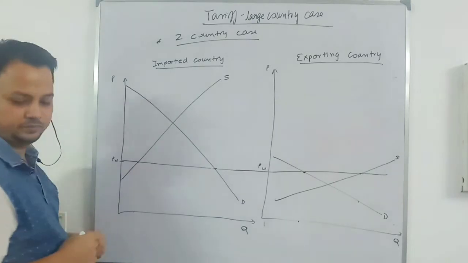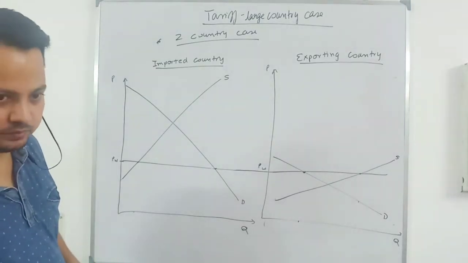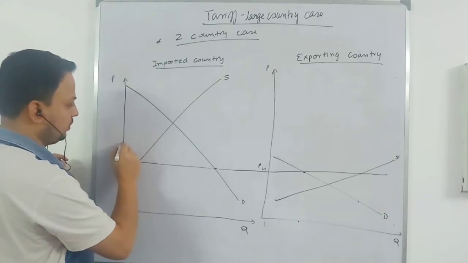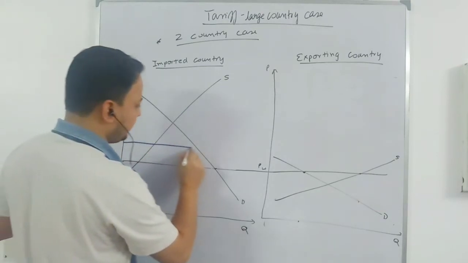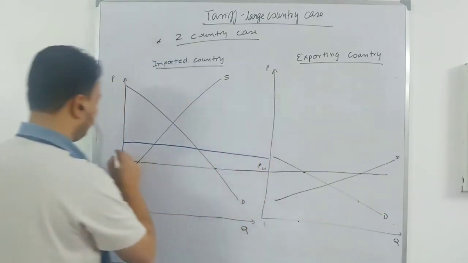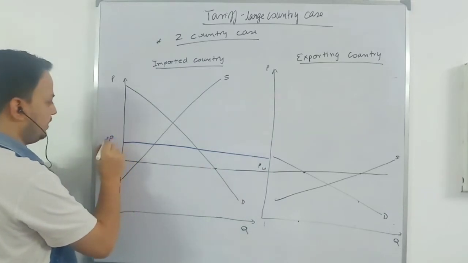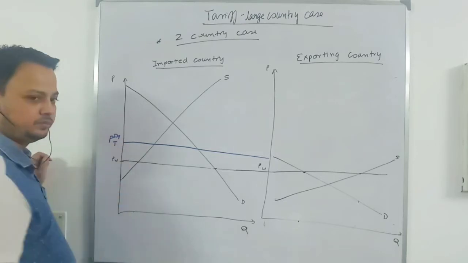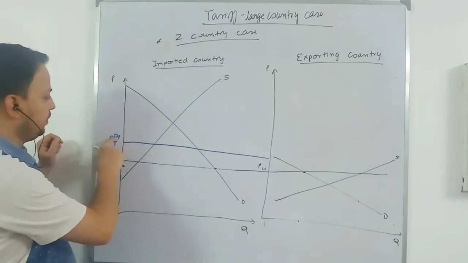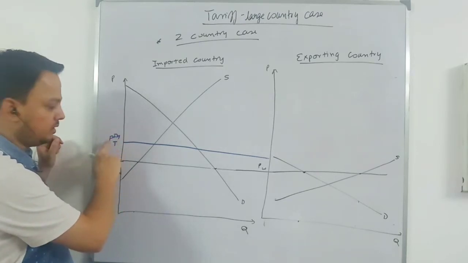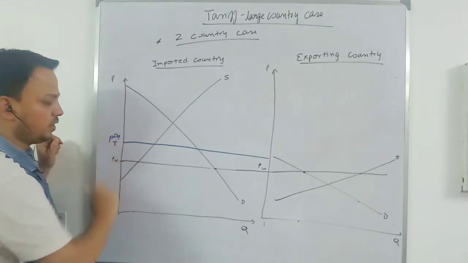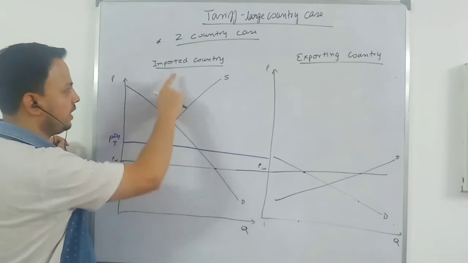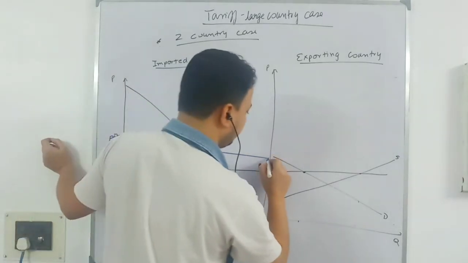Now suppose this country imposed a tariff. The importing country imposed a tariff. When this country imposed the tariff, this is the price that will be given in this country. So write price in importing country after tariff. I am writing IM here for importing. This is the price that will be given in the importing country. Just draw a line here.